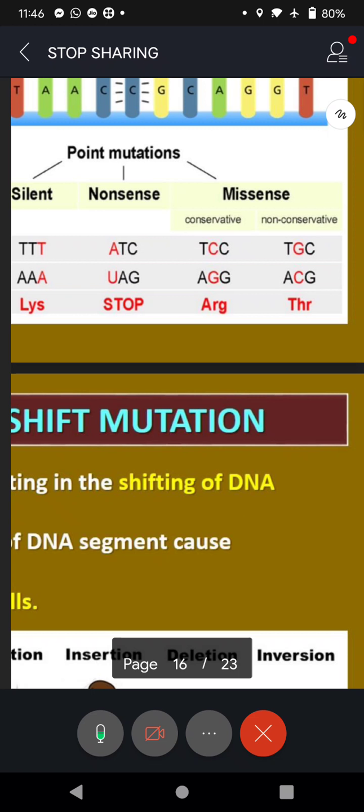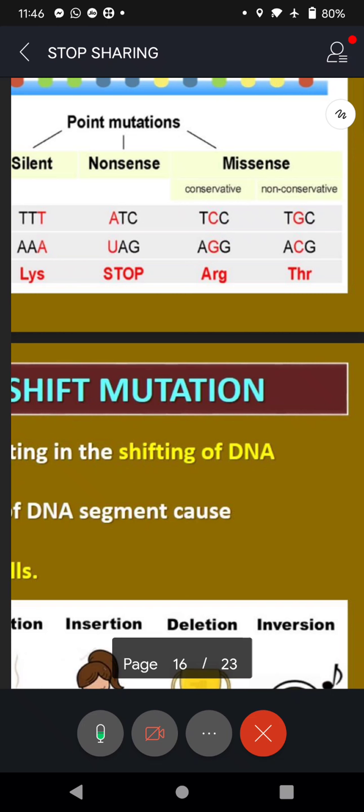Like amino acid A combines with amino acid B combines with amino acid C, resulting in one protein. Now the same ABC sequence combined as, let us say, BAC will result in another protein.